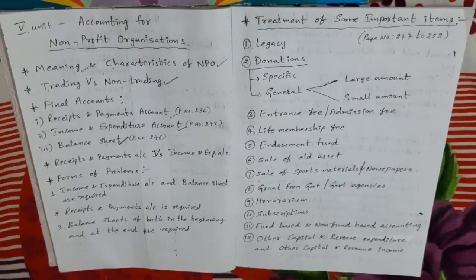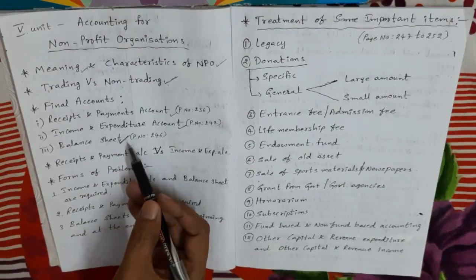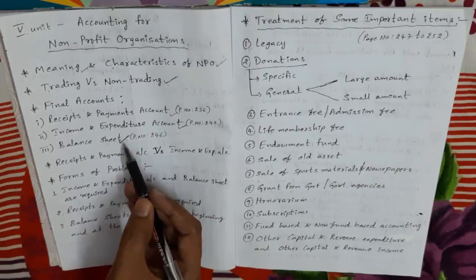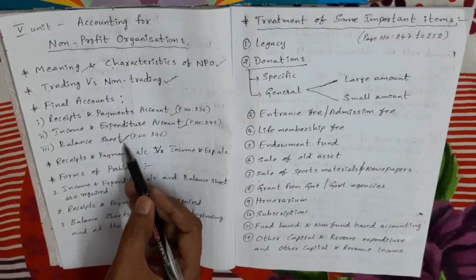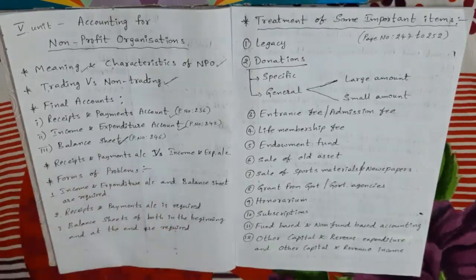It is necessary to calculate the value of the fund at the start of the accounting period by deducting the opening liabilities from the opening assets in the opening balance sheet. If the capital fund or general fund is not given in the question, we need to prepare the opening balance sheet. By preparing it, we get the capital fund amount, which we take on the liability side of the closing balance sheet.